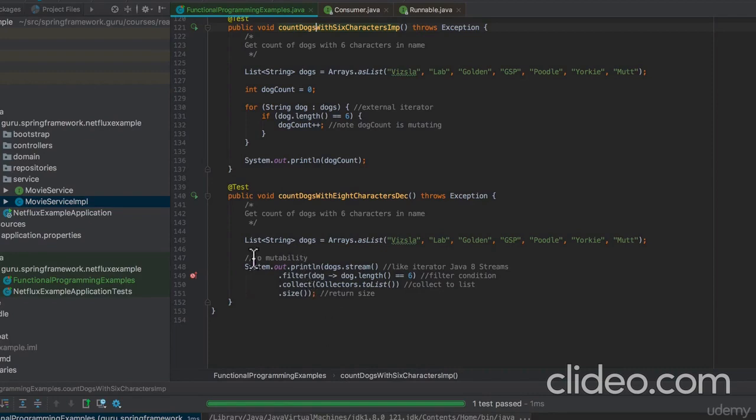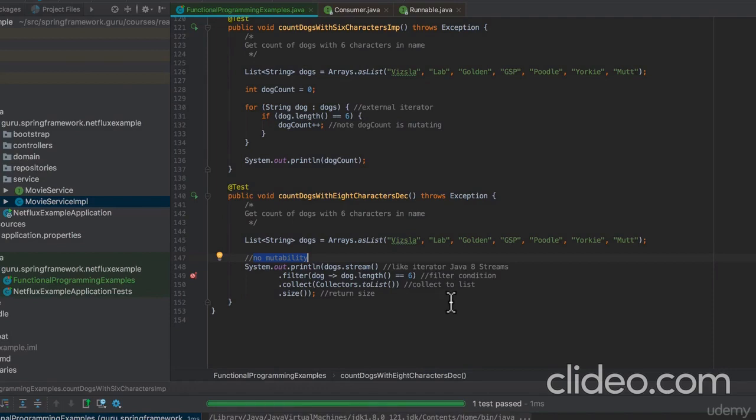And notice nothing's mutating. I don't have a variable that I'm incrementing. Everything's going through that. And what I like about this code is even if you didn't know what was going on here, if you didn't know the language, you could look at this and really start figuring it out, because you have a nice example there.